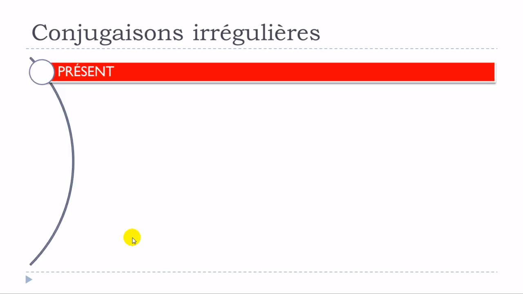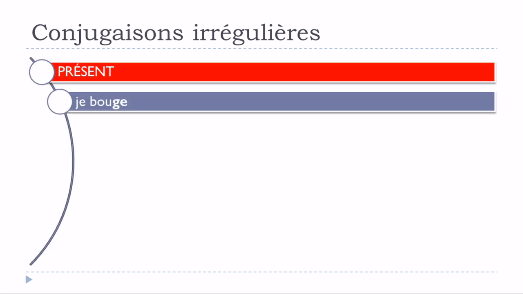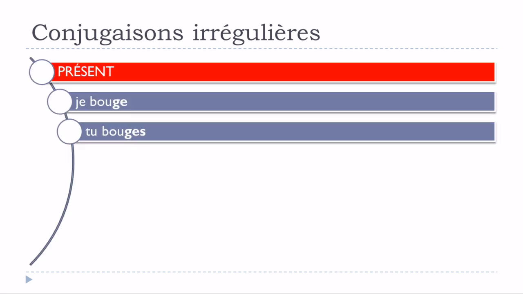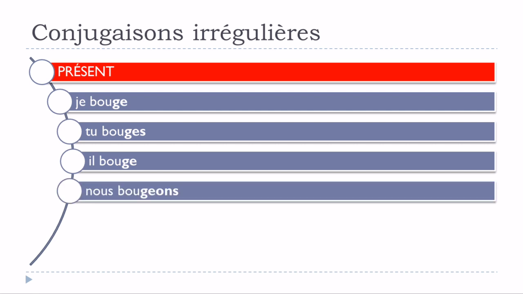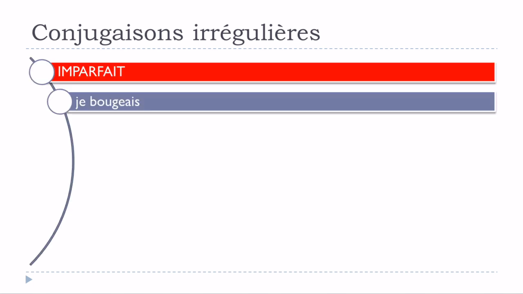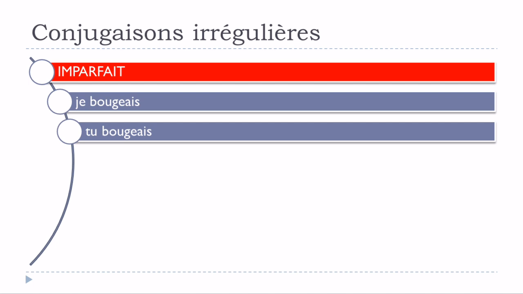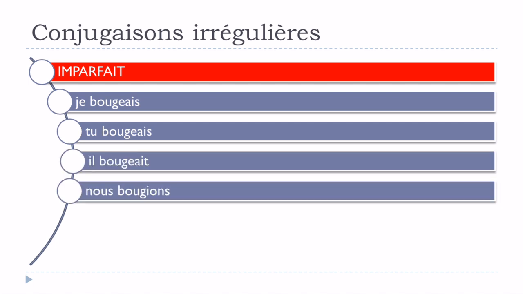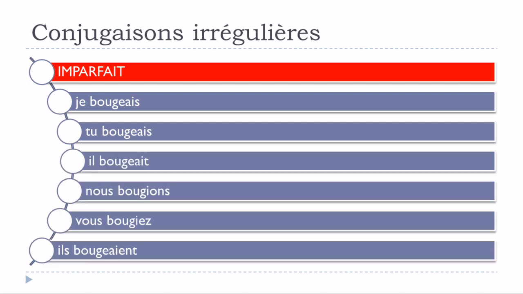All right. So let's have a look now at the present form. Je bouge, tu bouges, il bouge, nous bougeons, vous bougez, ils bougent. Okay, so as I said, you can see that we've got only the nous form that will be modified, because all the other forms are exactly respecting the rules of the regular verbs. And then imparfait, it will go like je bougeais, tu bougeais, il bougeait, nous bougions, vous bougiez, ils bougeaient.